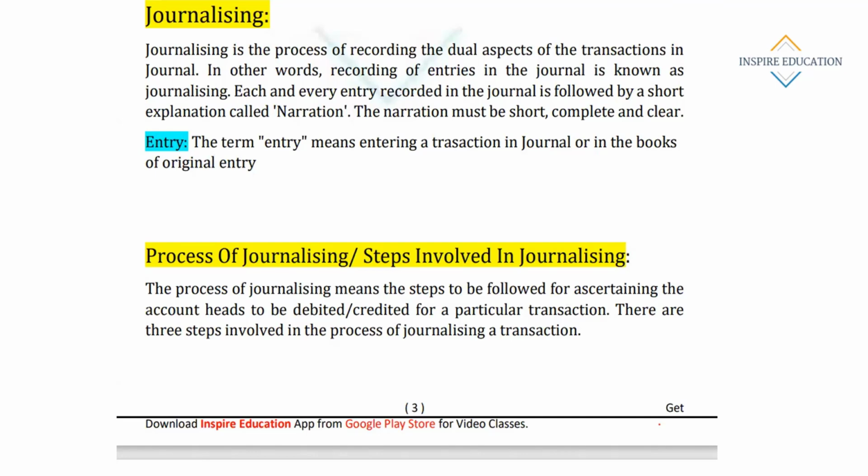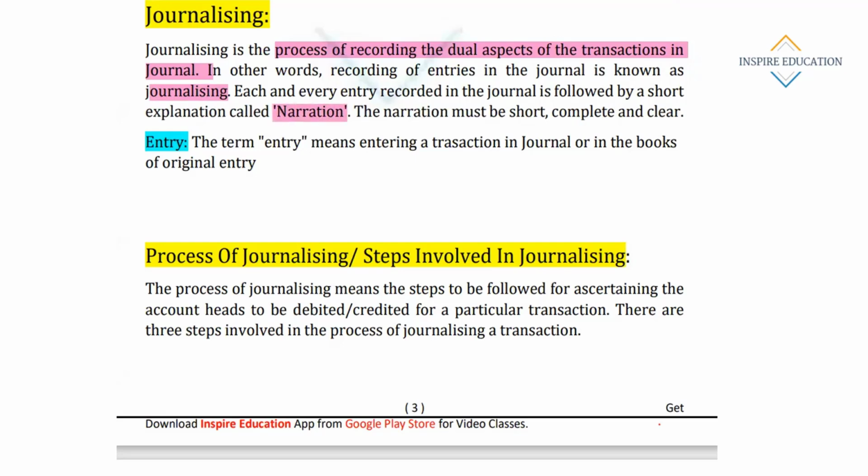Journalizing is the process of recording the dual aspects of transactions in the journal. As the name itself is self-explanatory. In other words, recording of entries in the journal is known as journalizing. Each and every entry recorded in the journal is followed by a short explanation called narration.